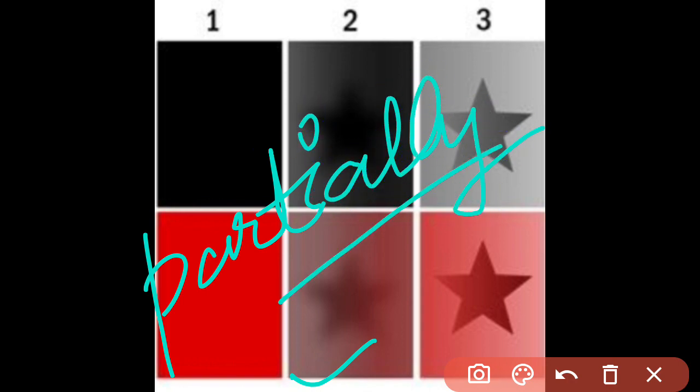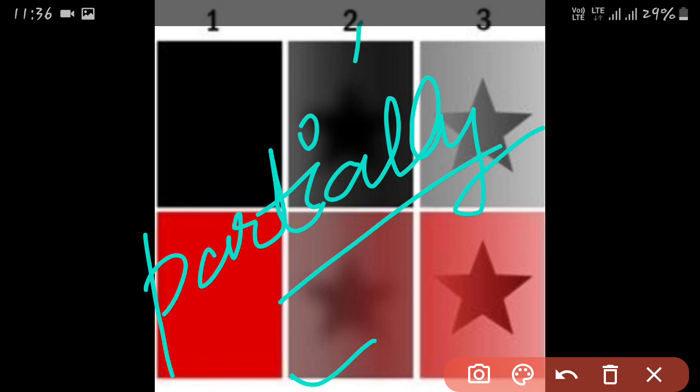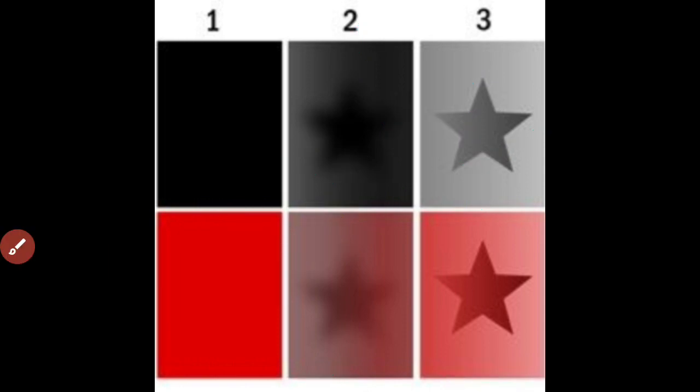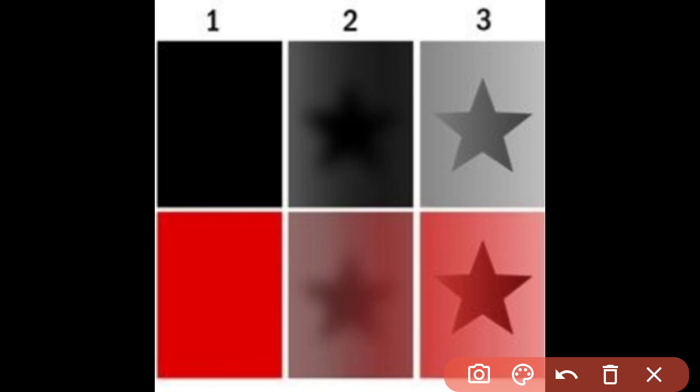For translucent materials, the word partially is really very important, and you do not have to forget it in any case while you tell anyone what the translucent materials are. You have to mention the word partially and you don't have to forget it. So these are the translucent materials which are allowing a certain part of the light to pass through it.